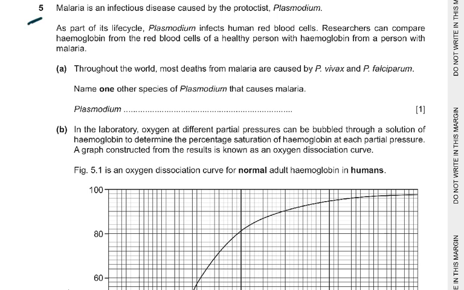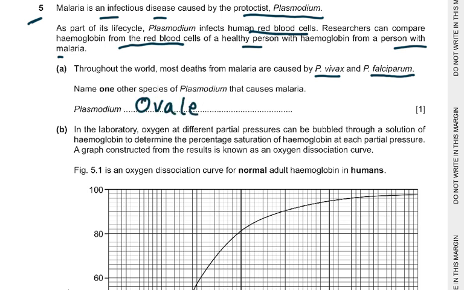Now, coming to question number 5, malaria is an infectious disease caused by the protoctist Plasmodium. As part of its life cycle, Plasmodium infects human red blood cells. Researchers can compare hemoglobin from the red blood cells of a healthy person with hemoglobin from a person with malaria. Throughout the world, most deaths from malaria are caused by P. vivax and P. falciparum. Name one other species of Plasmodium that causes malaria. Well, you could have said ovale. That is the one that was left. It is written in your syllabus. And malariae. So either ovale or malariae, but the spelling must be correct. It must be correctly spelled.